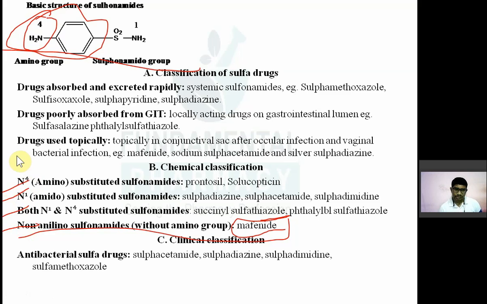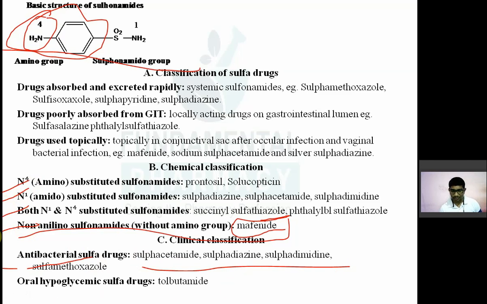Clinical classification. Those sulfa drugs which are used for their antibacterial action: sulfacetamide, sulfadiazine, sulfadimidine, sulfamethoxazole. Oral hypoglycemic sulfa drugs like tolbutamide and all that, that is another chapter separately. Then anticonvulsants are also there. Diuretics are also there, like furosemide, chlorthalidone, bumetanide, torsemide. So I have revised your classification.